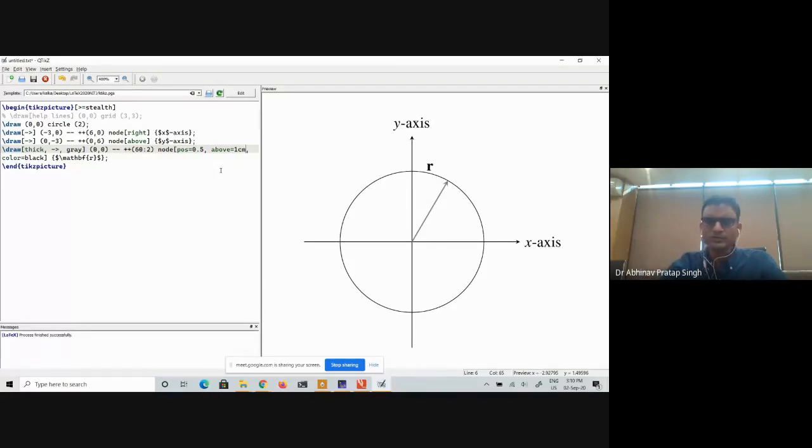You can give a negative number also, and it will then go in the negative direction. All these possibilities are there. For example, if I say 0.2 centimeter, then it will take 0.2 centimeter. If you don't give any option, then it will choose something suitable by itself.